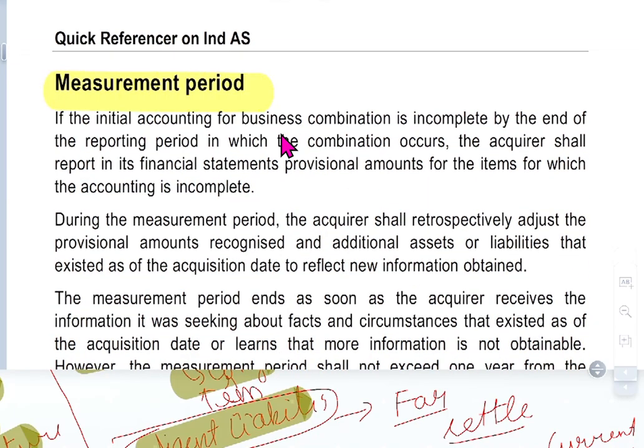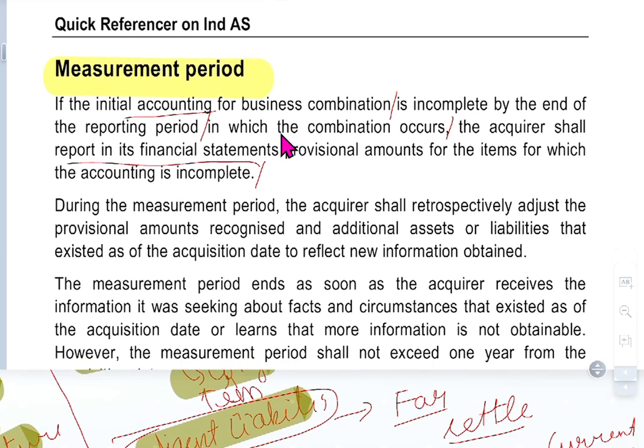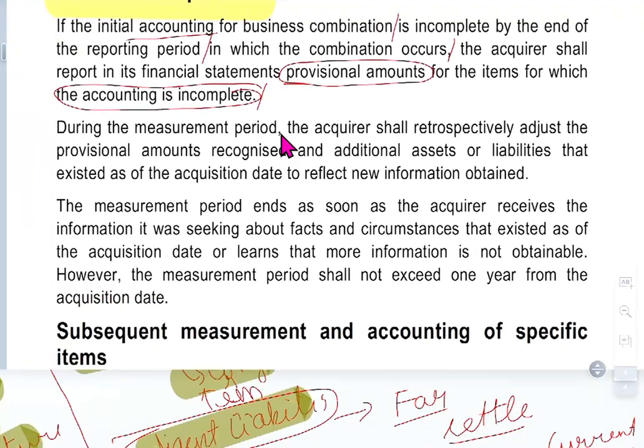Measurement period. If the initial accounting for a business combination is incomplete by the end of the reporting period in which the combination occurs, the acquirer shall report in its financial statements provisional amounts for the items for which accounting is incomplete. So he may give two amounts, provisional or actual. If it is the end of the accounting period, he will say provisional amount. During the measurement period, the acquirer shall retrospectively adjust the provisional amounts recognized, and recognize additional assets and liabilities that existed on the acquisition date, to reflect the new information obtained.